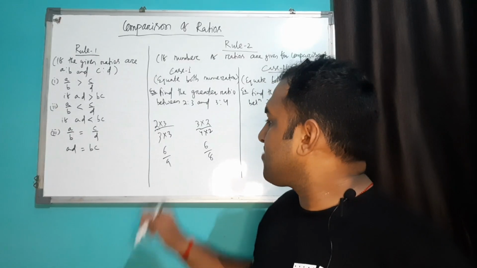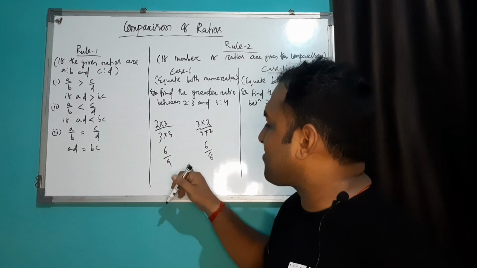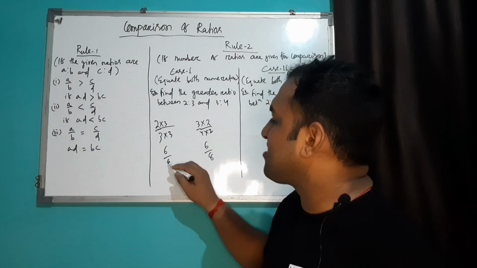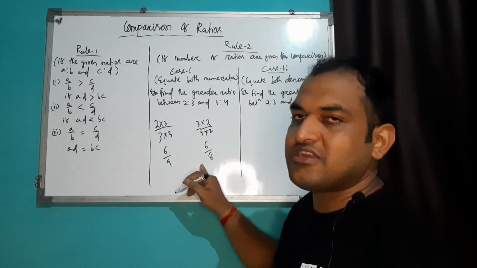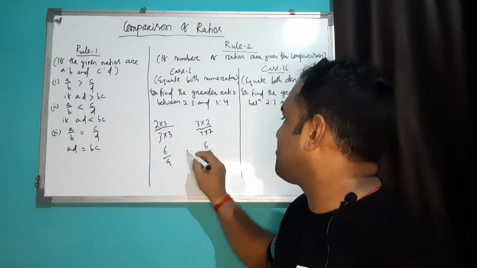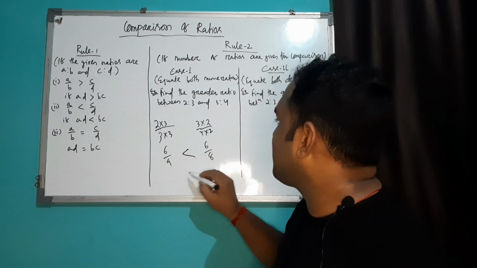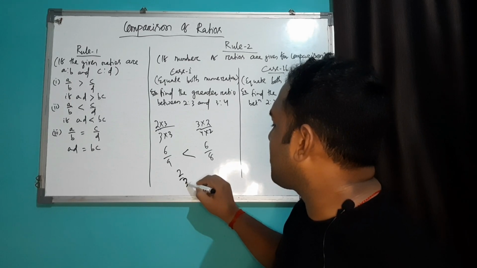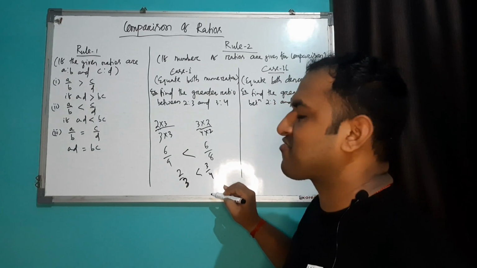As you know, if the numerator remains the same, then the ratio having the larger denominator will be the smaller one, and the ratio having the smaller denominator will be the larger one. So 6/8 is larger than 6/9. It means 2/3 is the smaller quantity and 3/4 is the larger quantity.